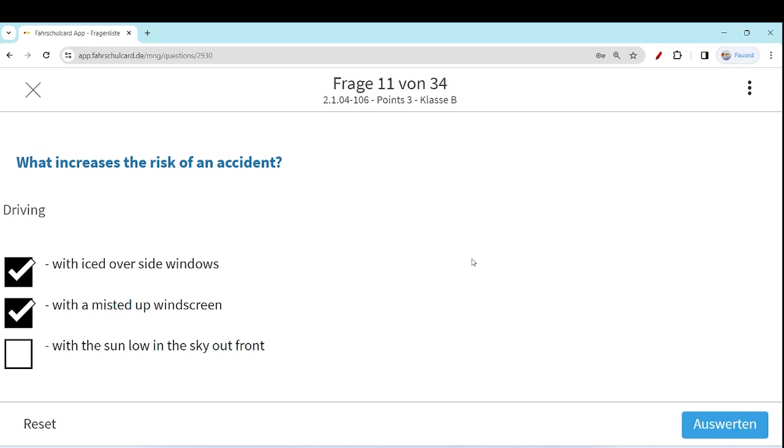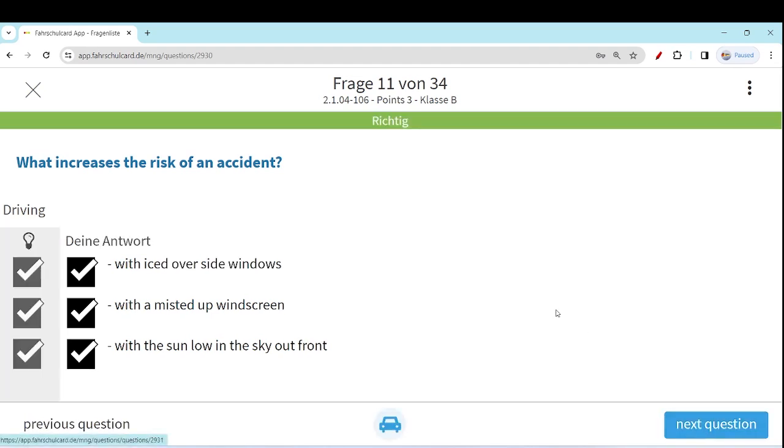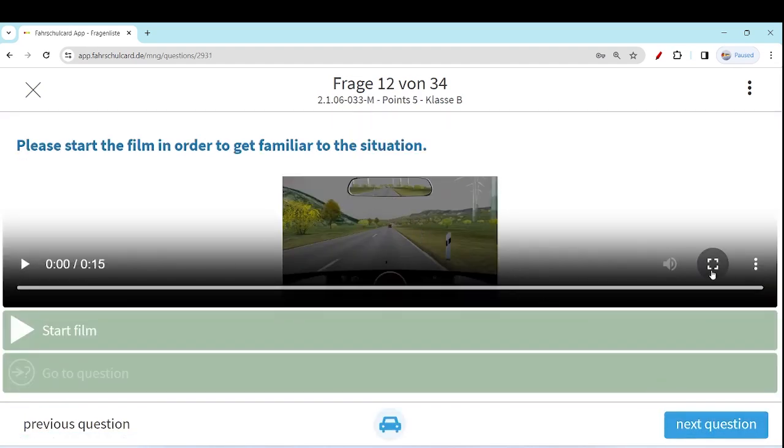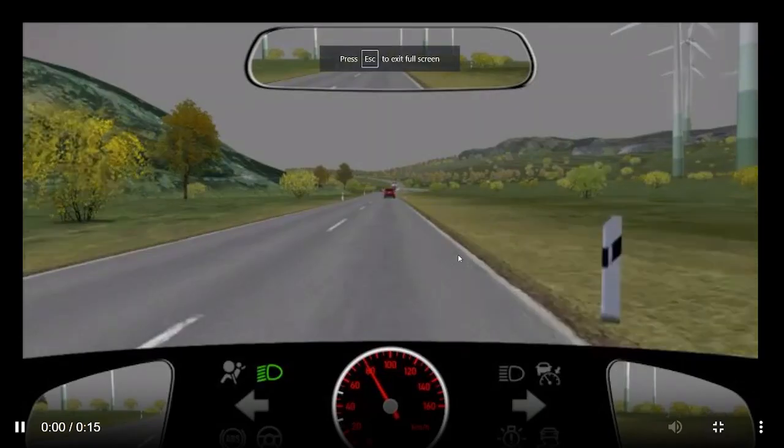Again, there is the risk with the sun low in the sky out front. If the sun is very low, the light will be very uncomfortable for your eyes, directly in your eyes, the sunlight, and your focus can be distracted. Again, it looks like clearly a cause of an accident. Let's jump to the next question, which is again a video question.